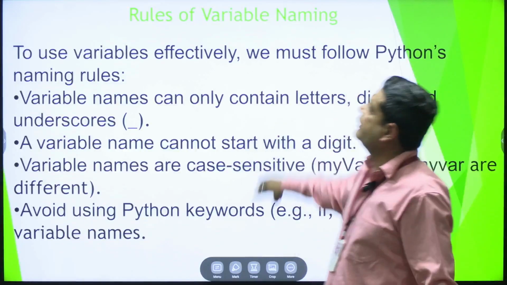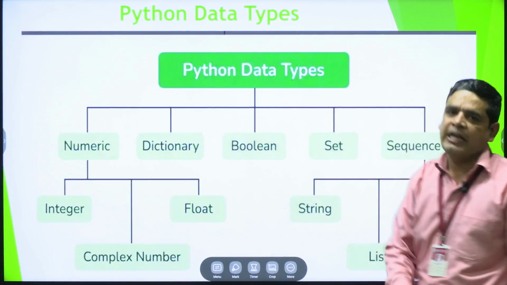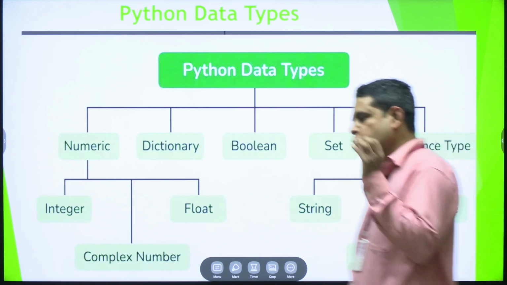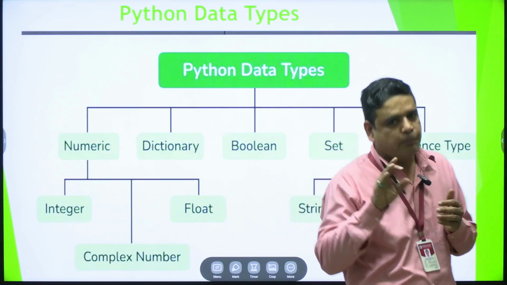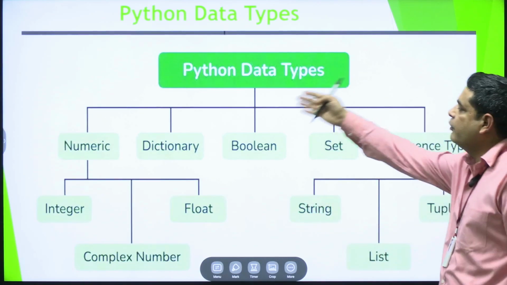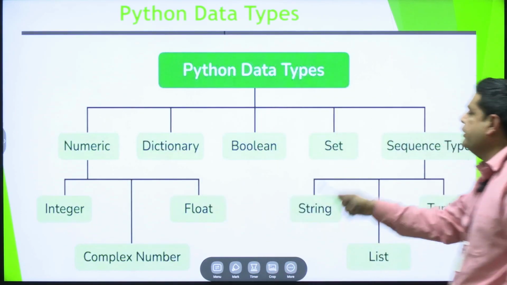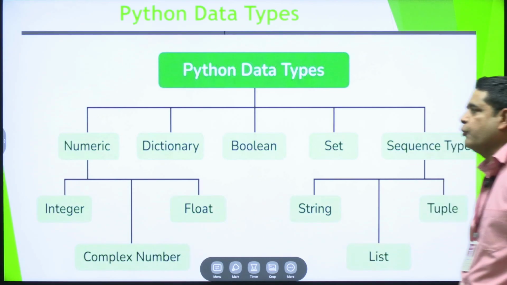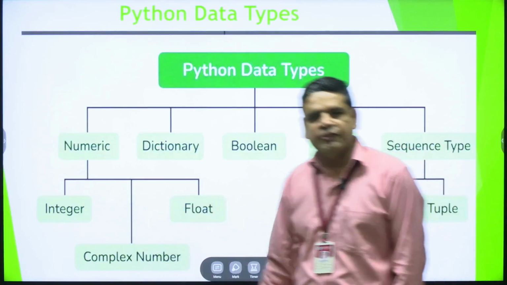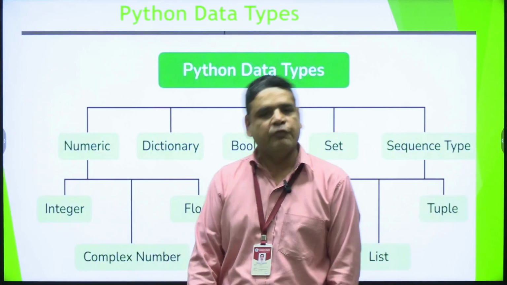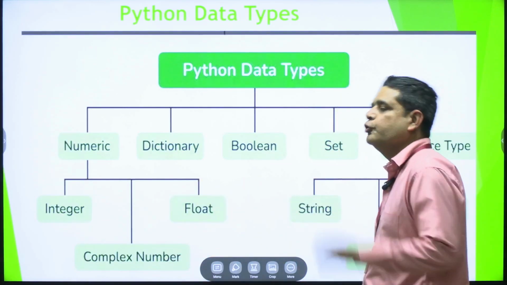First we will go for the data. What is data? In Python, we have lots of data types to define a variable, to know which type of value is stored in a Python variable. We have numeric types, and also dictionary, boolean, set, and sequence types. In numeric, we have integer and float. In an integer variable we can store a simple numeric value, and in a float variable we can use a decimal value.